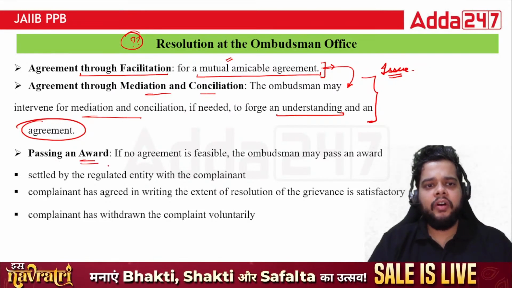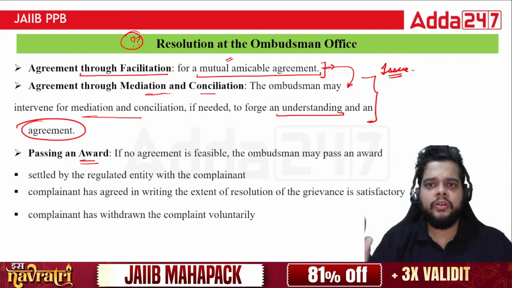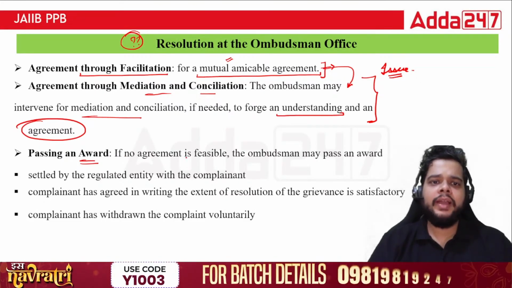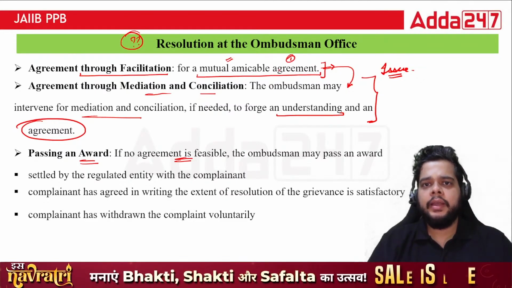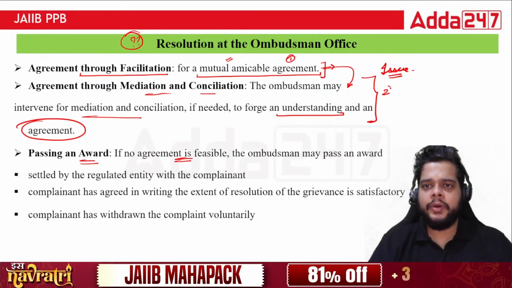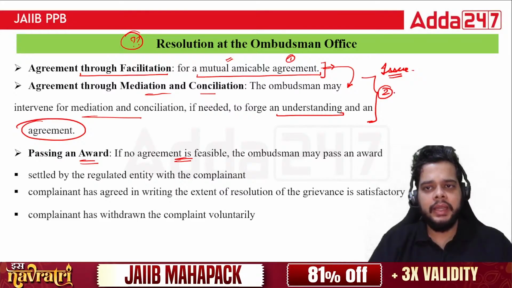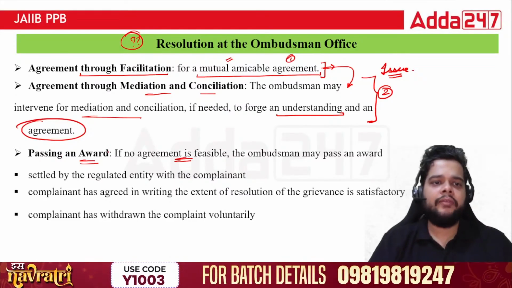Passing of an award, when the particular ombudsman will pass an award to the parties involved. So it will happen only if no agreement is feasible. You already know that there is mutual agreement, number one. If the mutual agreement is not there, then the ombudsman will be acting as a mediator. Still, if you do not have any agreement, then you have to pass an award.